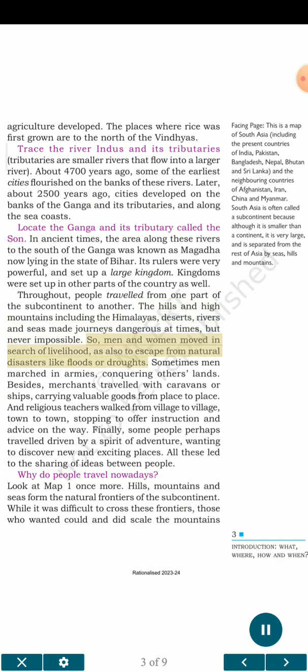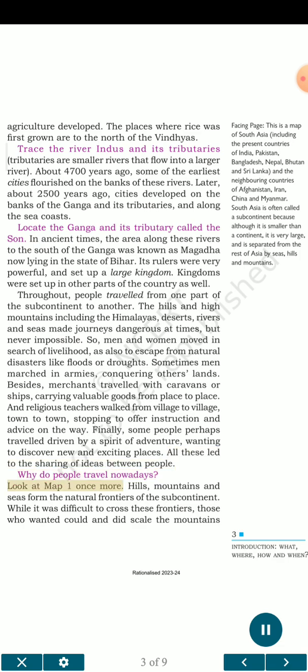So, men and women moved in search of livelihood, as also to escape from natural disasters like floods or droughts. Sometimes men marched in armies, conquering others' lands. Besides, merchants traveled with caravans or ships, carrying valuable goods from place to place. And religious teachers walked from village to village, town to town, stopping to offer instruction and advice on the way. Finally, some people perhaps traveled driven by a spirit of adventure, wanting to discover new and exciting places. All these led to the sharing of ideas between people. Why do people travel nowadays?